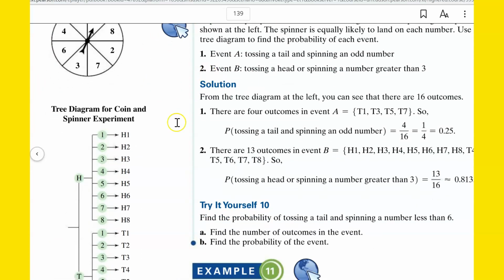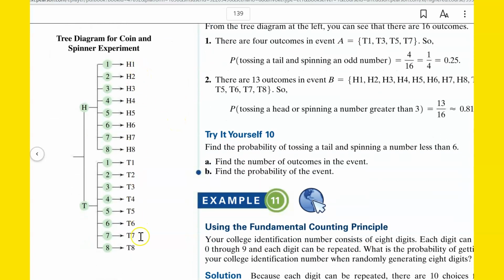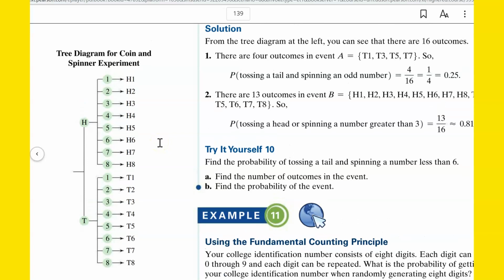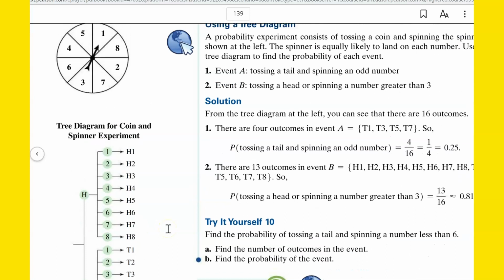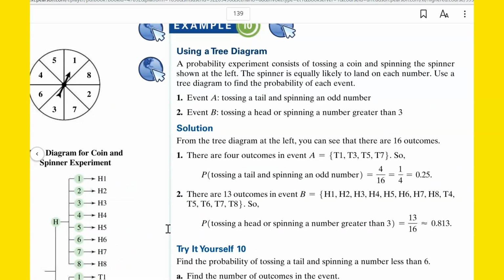Okay, so we can look at this tree with all these outcomes. Tossing a tail, and what was it? And spinning an odd number. So T1, T3, T5, T7. 1, 2, 3, 4 different ways that can occur. How many ways can it occur altogether in the sample space? Total possible outcomes would be 2 times 8, right? Two ways to do the coin, heads or tails, 8 ways to do the spinner, so 2 times 8 is 16. So we got 4 out of 16, which reduces to 1 out of 4, or 0.25, or 25%.